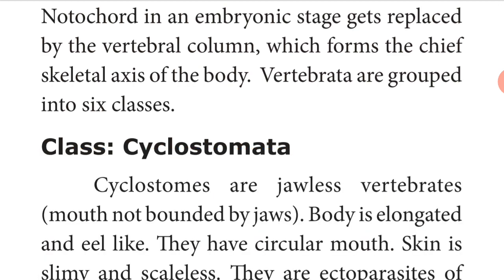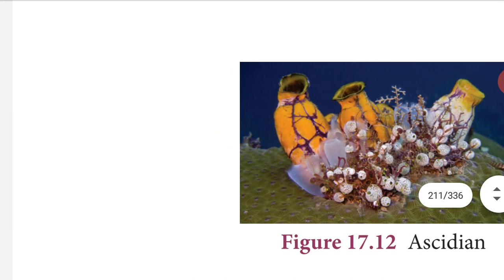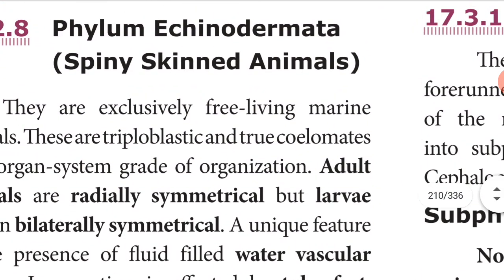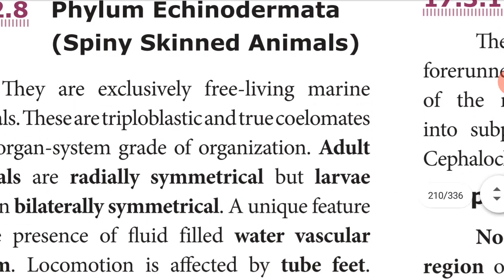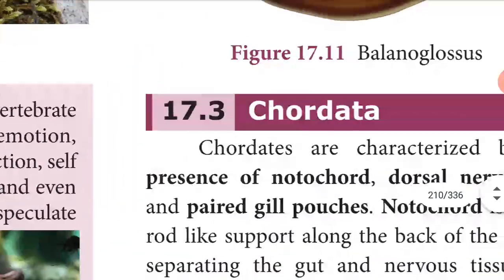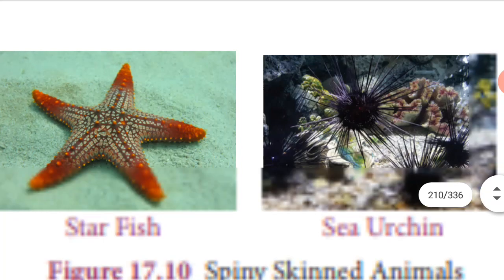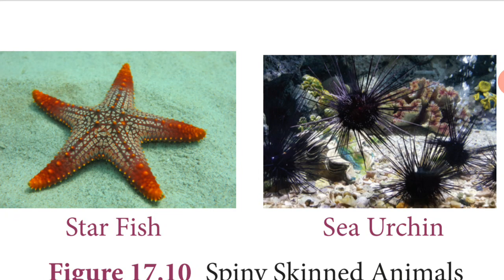Next, phylum Echinodermata. Echinodermata means spiny skinned animal. Spiny skinned animals. The whole body is full of spines. Example, starfish. They are exclusively free living. And it is a marine animal.